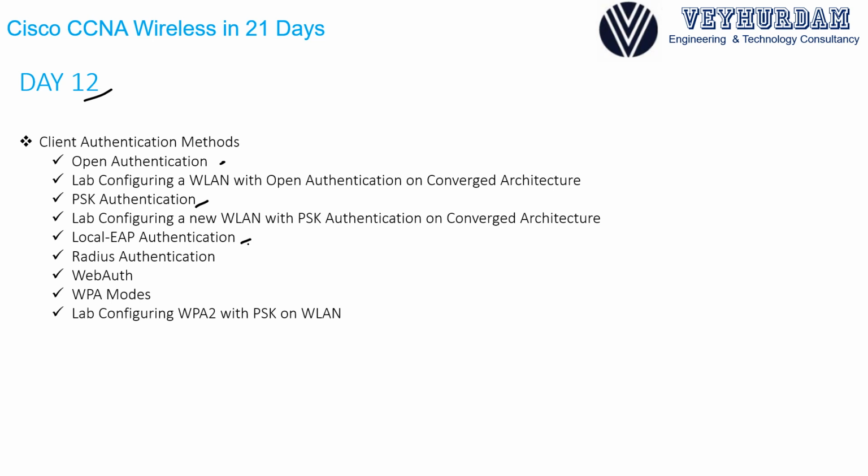We will also learn how to configure them on your WLC, and we will go over wireless authentication using ISE as a RADIUS server. We will also go over web authentication, how to configure it on your WLC, and we will talk about different WPA modes. WPA Personal, WPA Enterprise, WPA2 Personal, and WPA2 Enterprise will be discussed deeply.